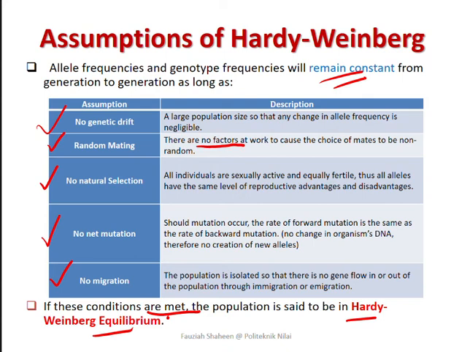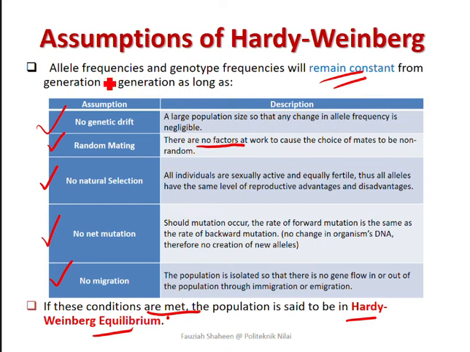Alright. The last assumption would be no migration, which means no immigration, no emigration. Maksudnya tak ada yang keluar, tak ada yang masuk. For the allelic frequency to remain constant in a population at equilibrium, no new alleles can come into the population and no alleles can be lost. Okay, sebab kita calculate genes and we also calculate alleles, so if we want the population to remain constant at equilibrium, there should not be a new introduction of new alleles, and there should not be loss of alleles.